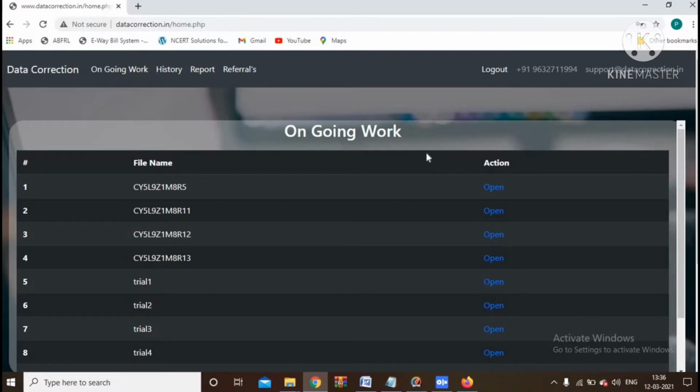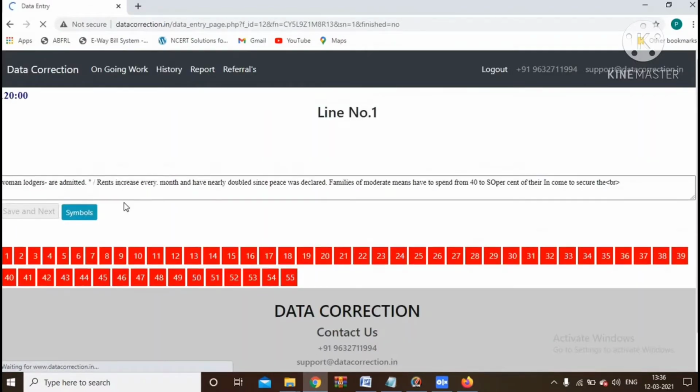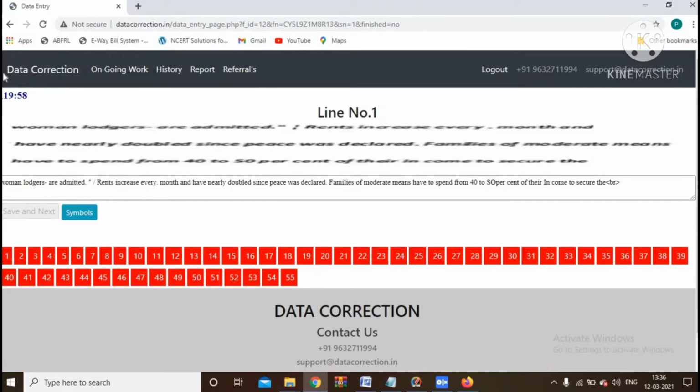Once you log in, the page will open. First you will see our ongoing work page. Just click here and it will request a new file. Once the request has been successfully sent, the admin will assign you a file. Once it is assigned, click on open, like this. Your time duration will start here, maximum 2 hours.